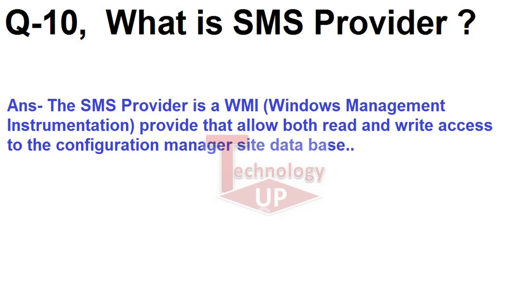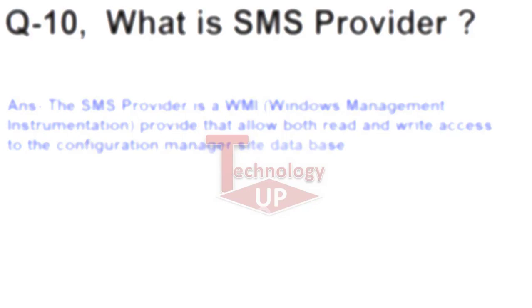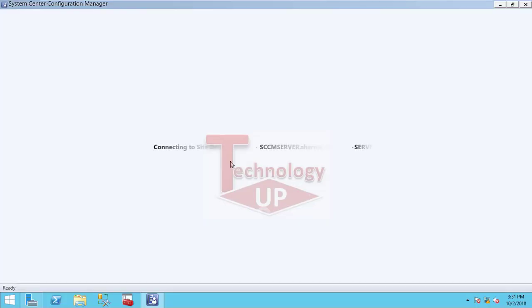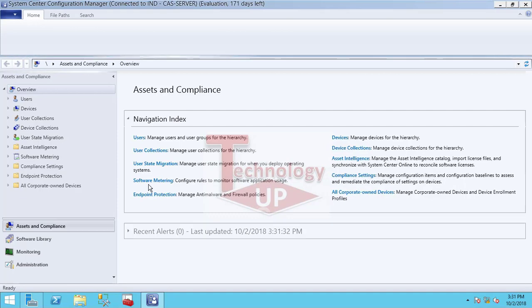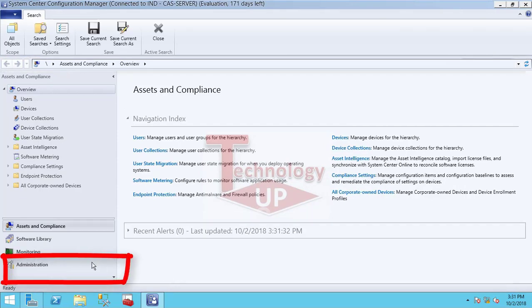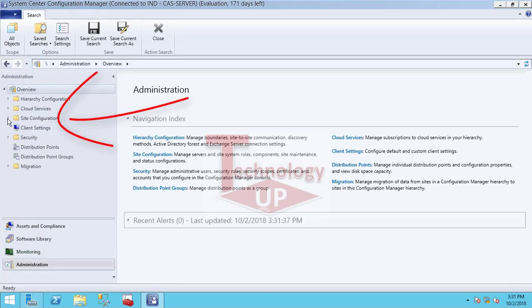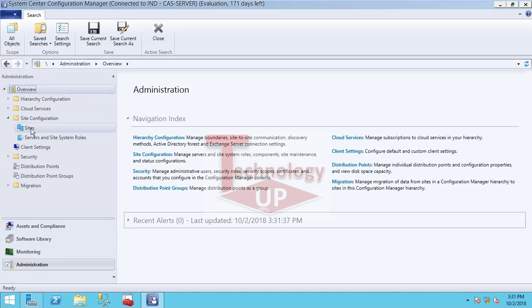So let's see where you can see the SMS Provider on the SCCM console. I am going to go to the SCCM console or server and show. So friends, just open the SCCM console. It will take a few seconds to connect to your database. Again go to Administration, select Site Configuration, and click on the Sites option.